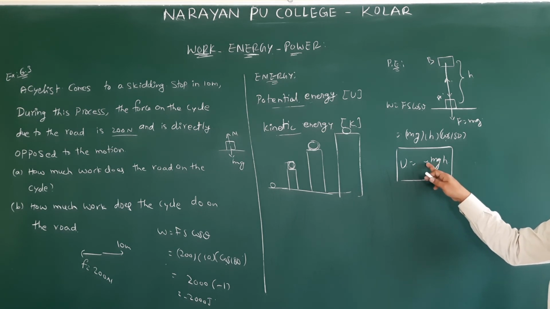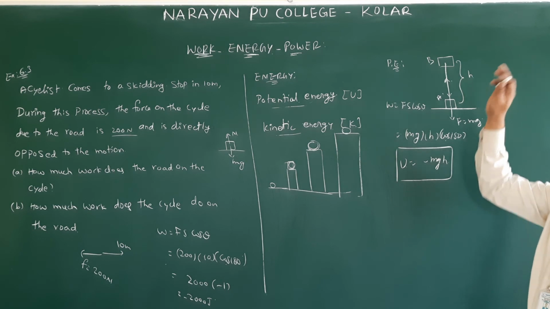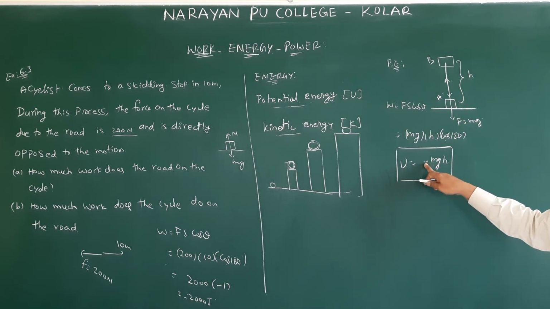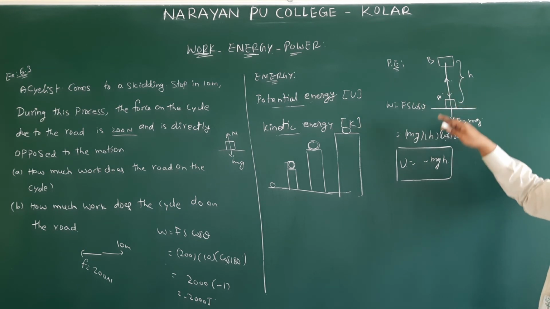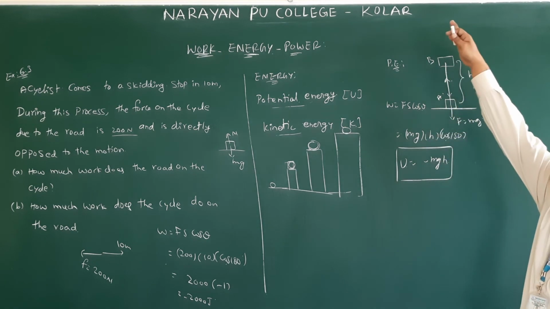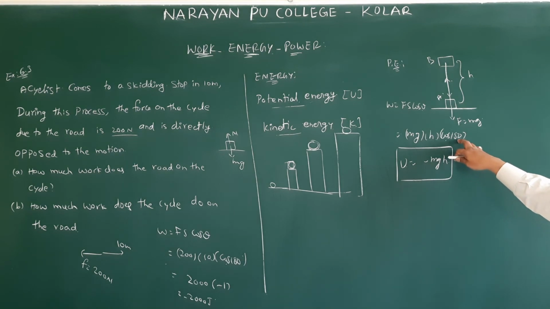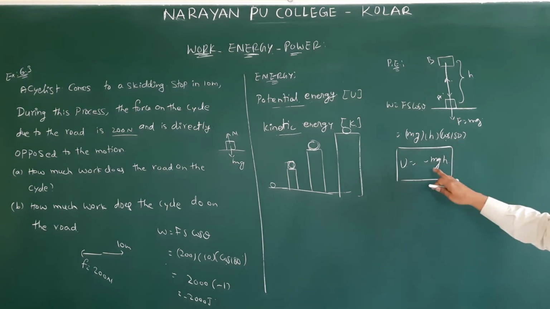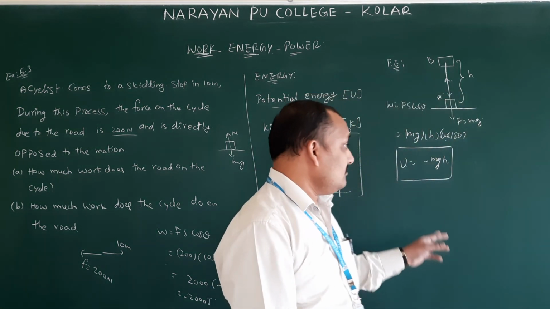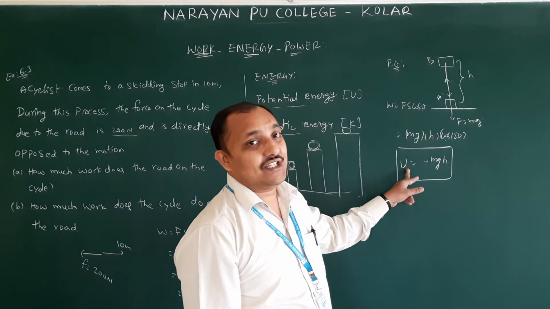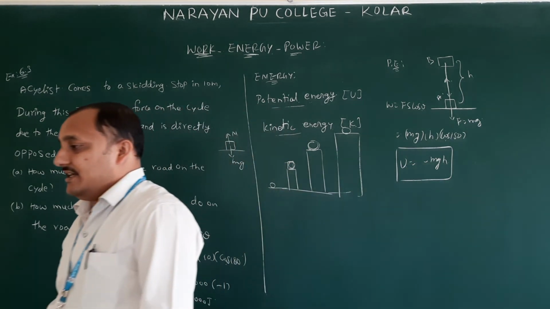This minus is referring to the object moving upwards. So this one you can write as positive, because the applied force is equal to the gravitational force. The applied force is in this direction, the gravitational force is in this direction. At that time, theta is going to become 0. So you don't need to worry about this negative sign. Understood? This is about the potential energy equation. Now we will see the kinetic energy equation.